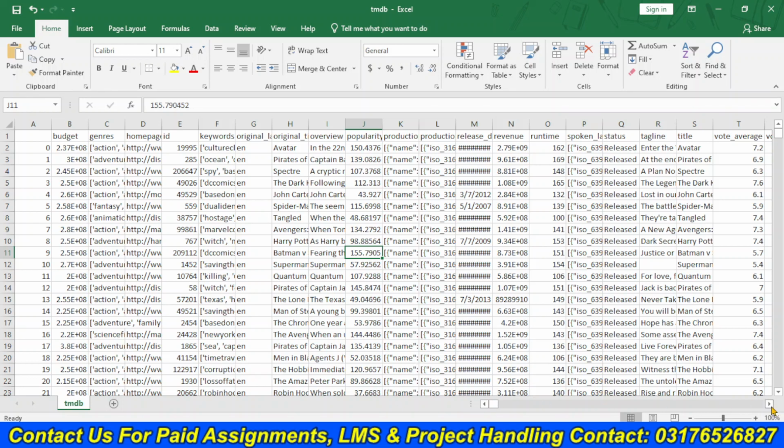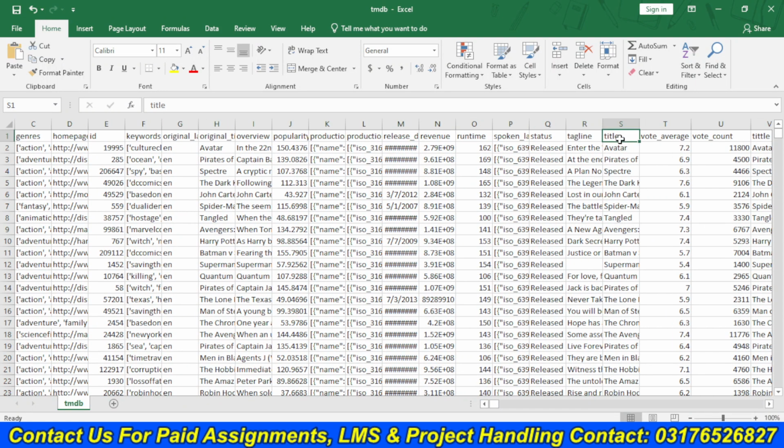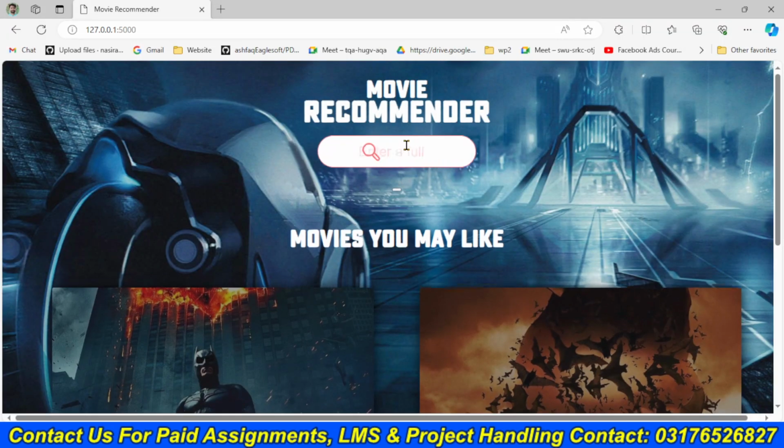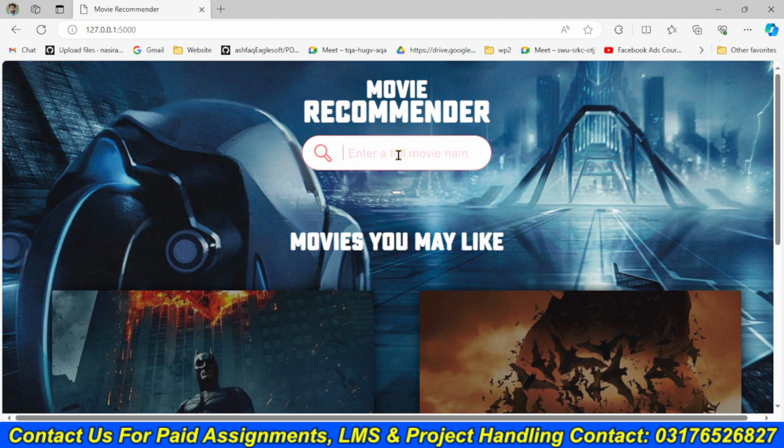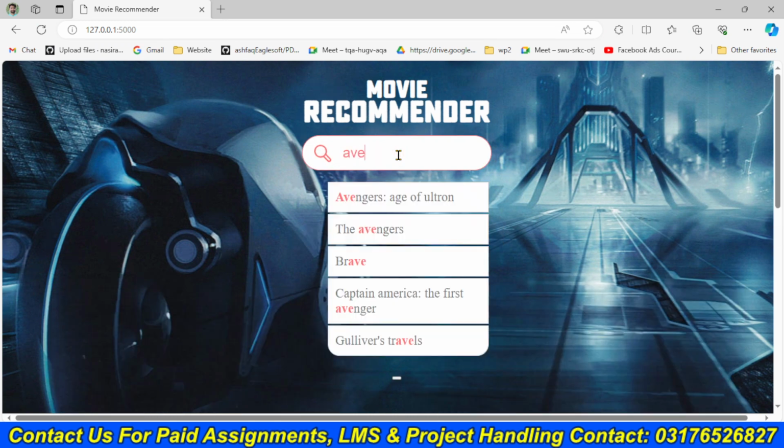Basically we are comparing ratings, and this is search based recommendation. Whenever a user search some movie by its name, then our model will recommend movies. Like here, this is the home page. When here we search Avengers or any other movie, okay, it recommends them here in the search base too.